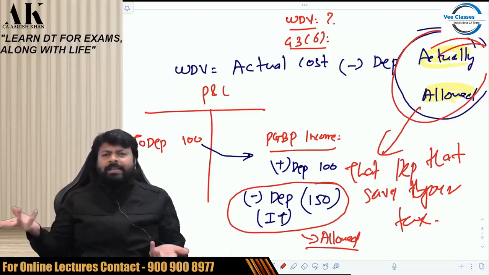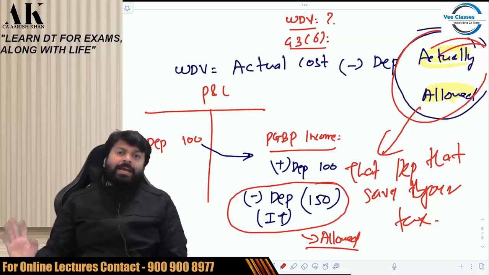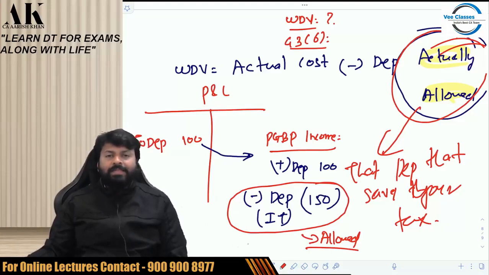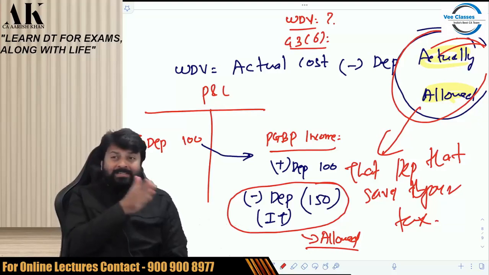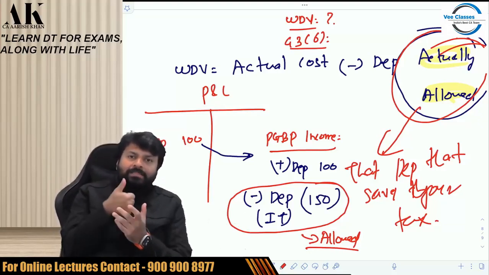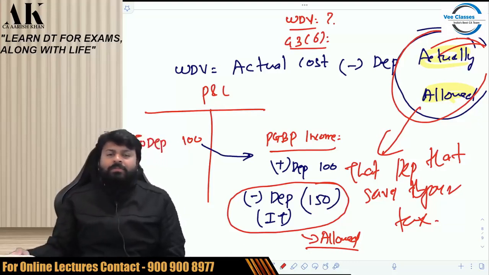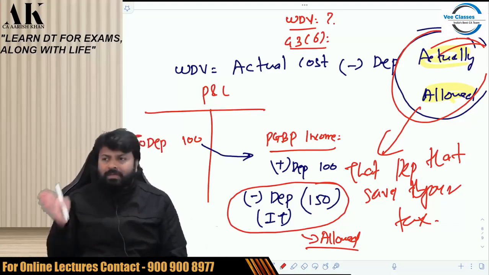This 150 rupees is saving my tax. So the government is saying, as simple as this: that depreciation which is saving your tax can be called actually allowed. And something which is actually allowed has to be reduced from the WDV. You have to just understand this link. This link has to be maintained.